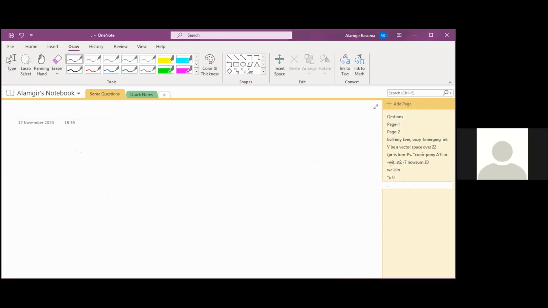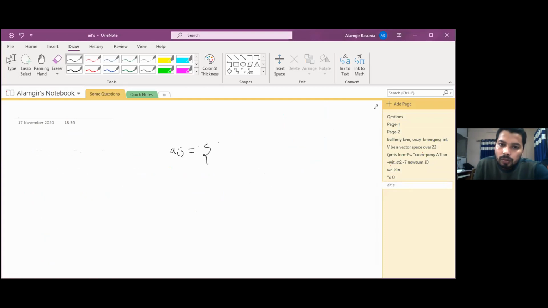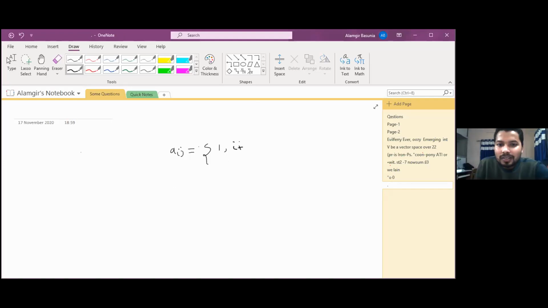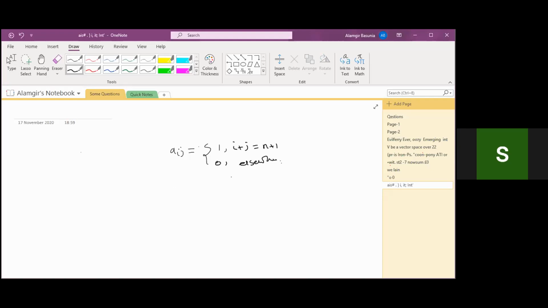Sir, order is n minus 1, so dimension is n. Or just look here. A_ij is defined in such a way that A_ij is equal to 1 when i plus j is equal to n plus 1, and 0 elsewhere. So it is nothing but the back diagonal matrix. Yes, sir, it is a back diagonal. So the answer is 2.